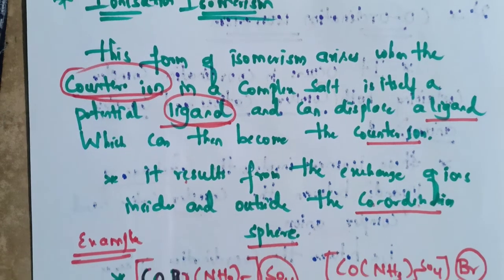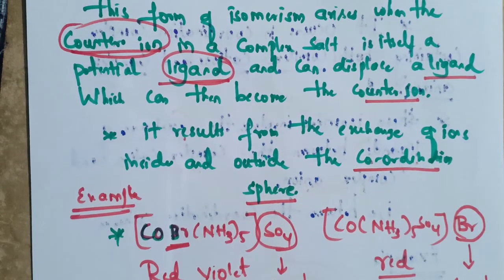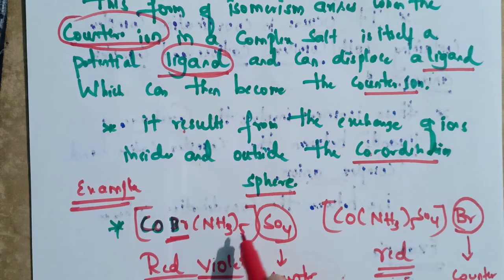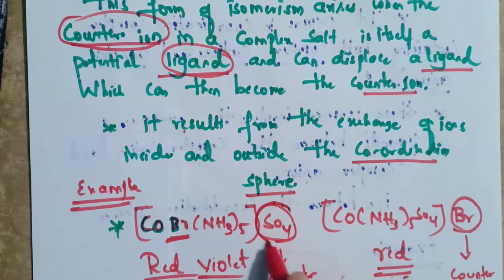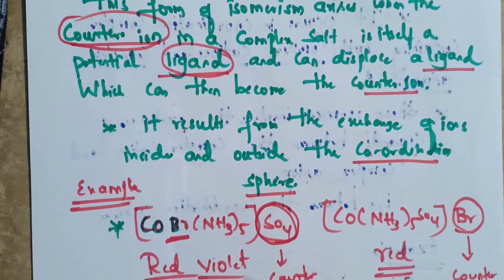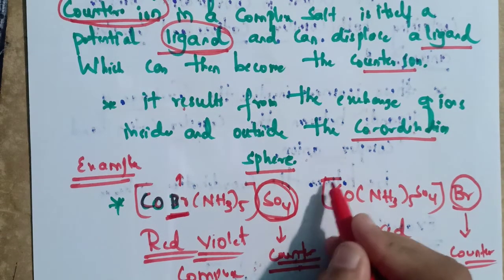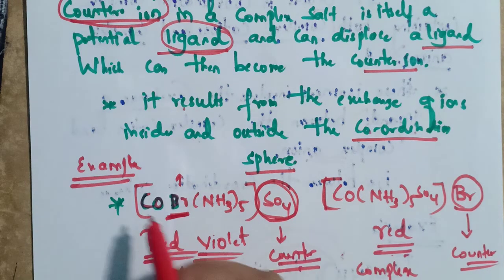Here the exchange of ions inside and outside the coordination sphere will take place. Consider this complex, [Co(Br)(NH3)5]SO4. Here the counter ion is SO4. It is a counter ion, and the ligands here are Br and NH3 five times. Consider this Br ligand and this counter ion, and see the second complex isomer of this.